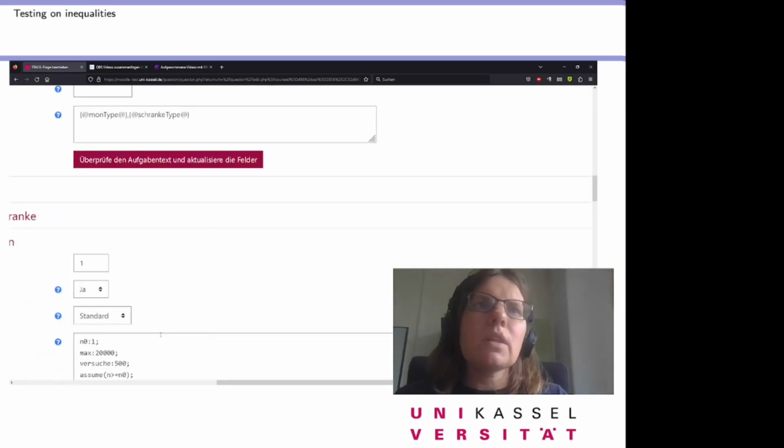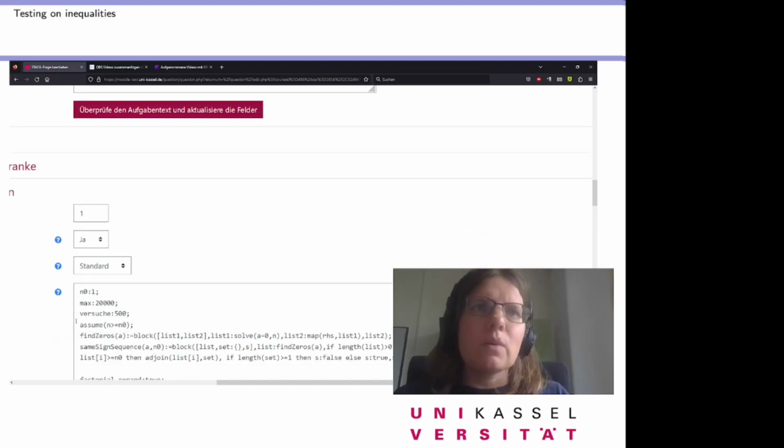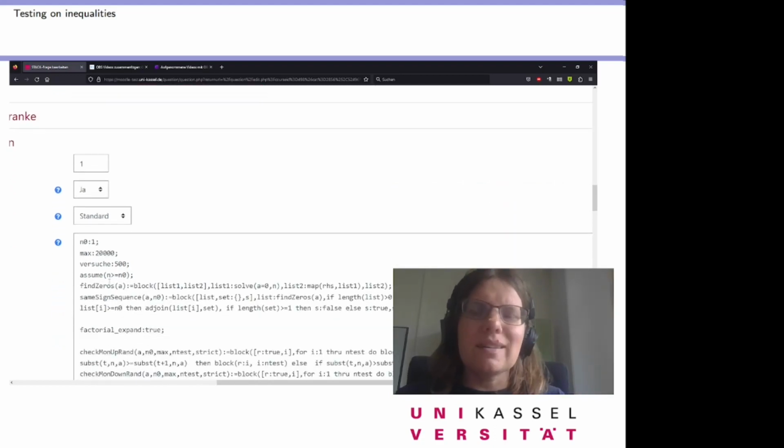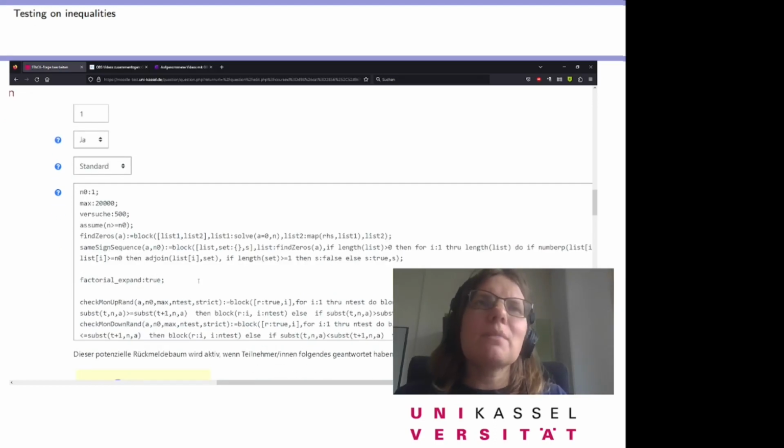Well, okay, and now let's take a look at the feedback tree. We have a long block of feedback variables. There we have defined the different kinds of tests we use.